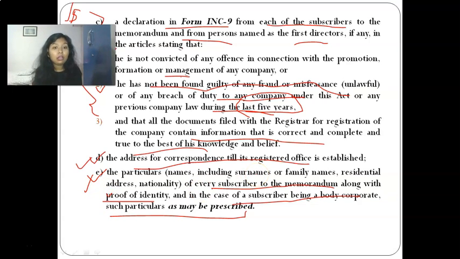You all know that a subscriber to the memorandum can be a body corporate, so what details are required we'll study now in the rules, because it's written as may be prescribed. Wherever this phrase as may be prescribed is written, we need to refer to the rules.